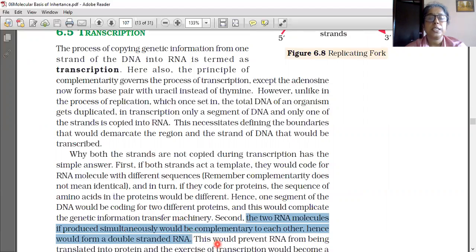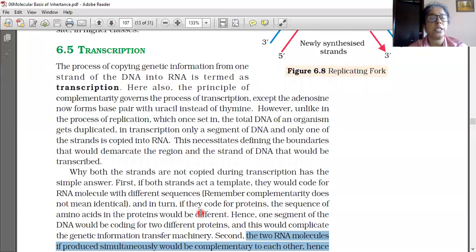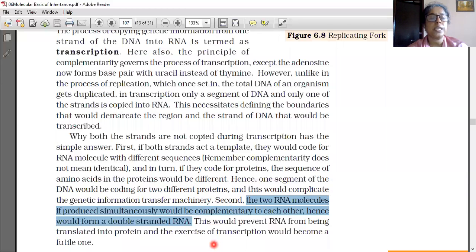Second, the two RNA molecules, if produced simultaneously, would be complementary to each other, hence would form a double-stranded RNA. This would prevent RNA from being translated into protein, and the exercise of transcription would become a futile one.